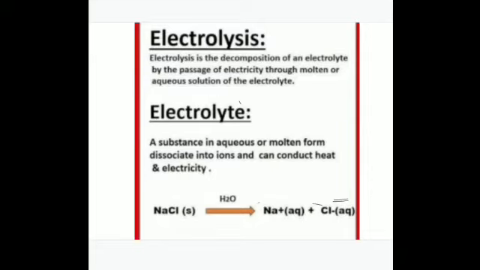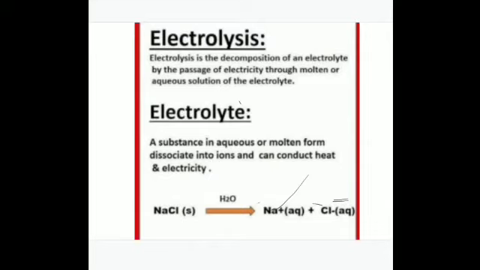I have told you about the ions: ions are electrically charged atoms or groups of atoms. When an atom loses an electron, it becomes a positively charged ion, and these positively charged ions are known as cations, for example sodium plus or potassium, the various metallic ions. When an atom gains an electron, it becomes a negatively charged ion, and these are called anions. The examples are chloride, various non-metallic ions, and various other radicals.